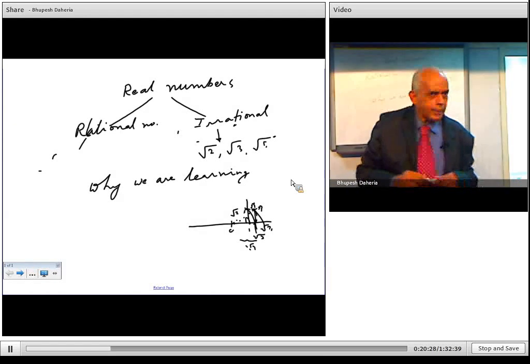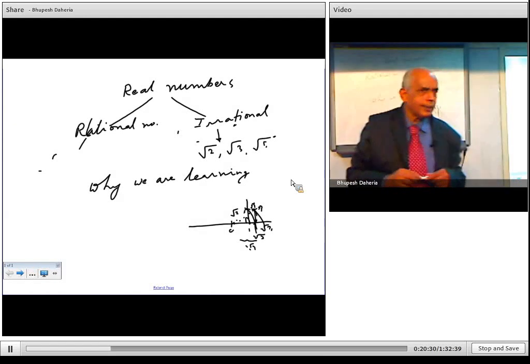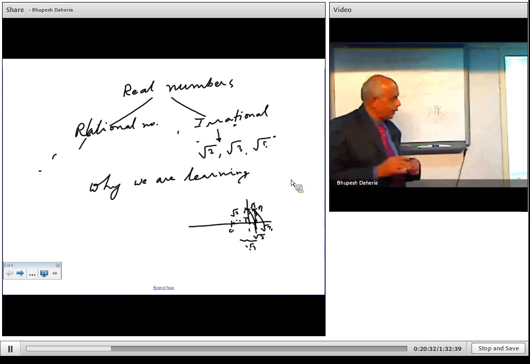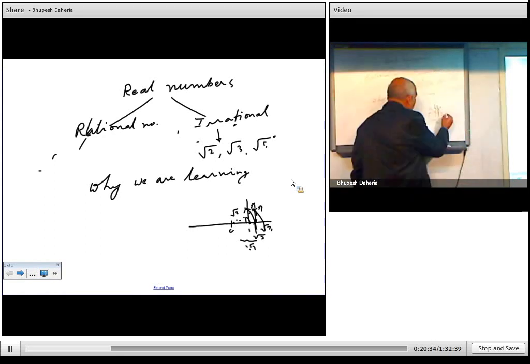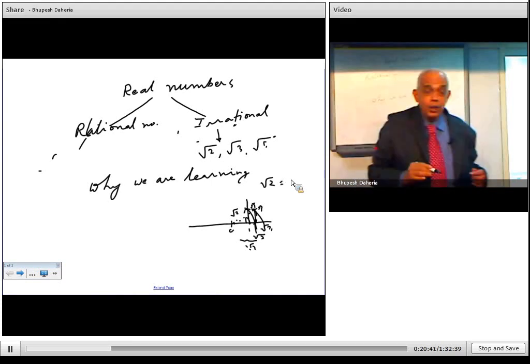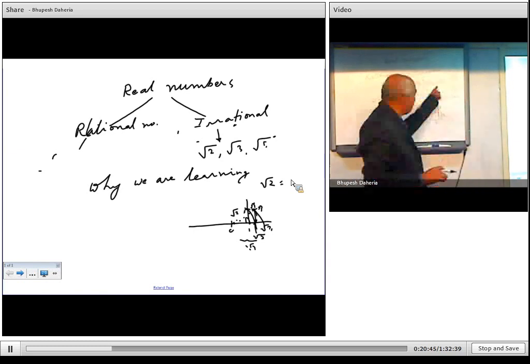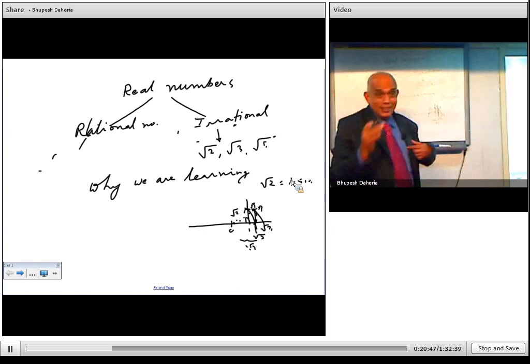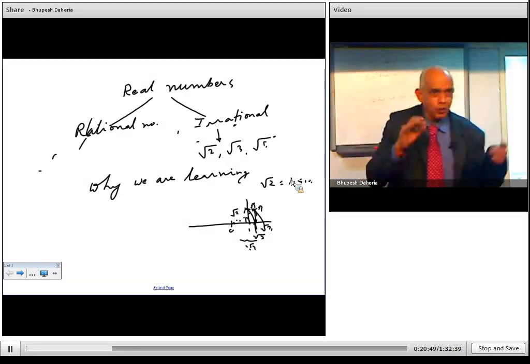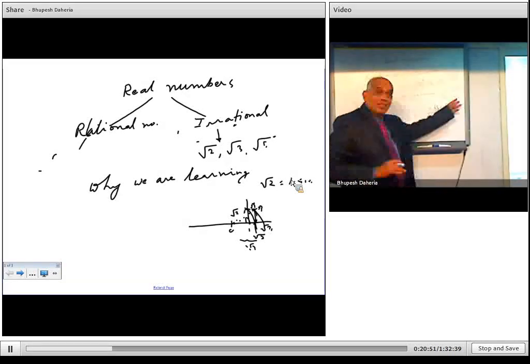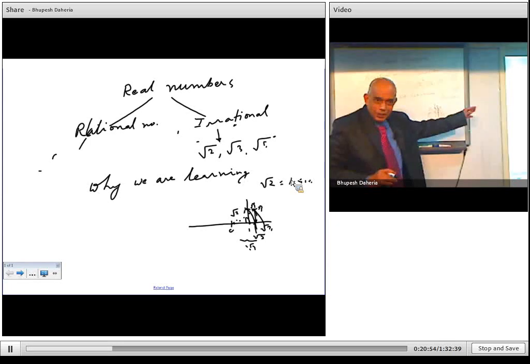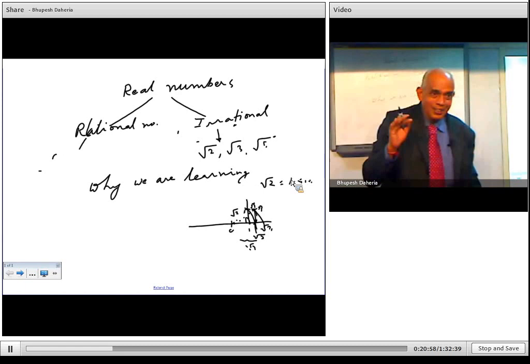Yes, that is approximate. That is good that you asked. The value of root 2 is approximately 1.41, it can be 4 something or a little bit less, but it is non-terminating. It is not terminating. That is why I'm coming to the final definitions of a rational and an irrational number. Root 2 is not a terminating decimal. It is a non-terminating decimal, which means it is endless. That is why it is an irrational number.